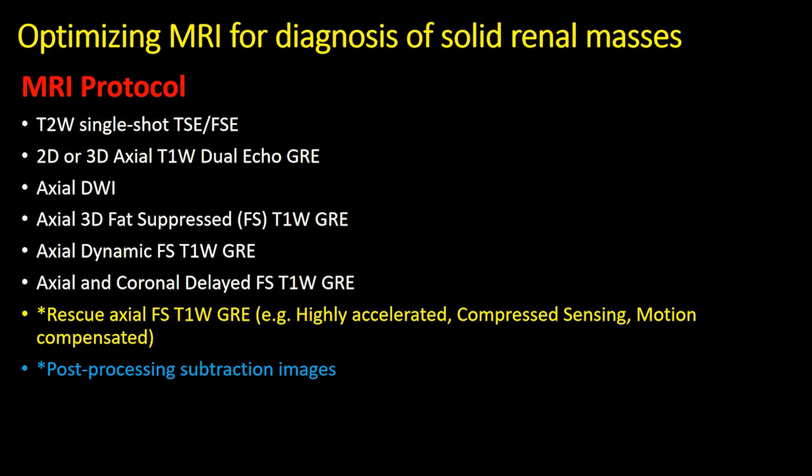Moving on to MRI, I've provided a basic MRI protocol that we use at our institution, and this is pretty much standardized across most institutions doing renal mass imaging with MRI. One thing that we do slightly different at our institution is we include rescue sequences for patients who may not be able to suspend respiration and in whom post-processing subtraction images may be compromised.